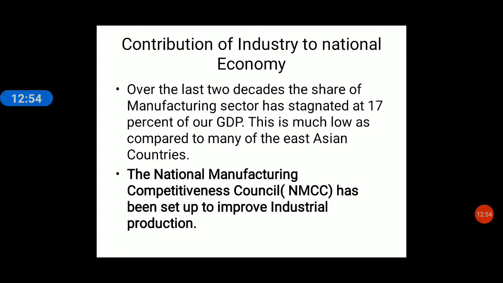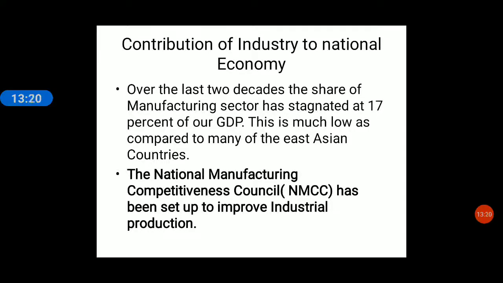Remained the same. This is much lower as compared to many of the East Asian countries. Our neighboring countries, if we compare, the share of the industrial sector in those countries is quite high, but in India it is quite low. It has been stagnant, meaning remained the same. How much? 17%.